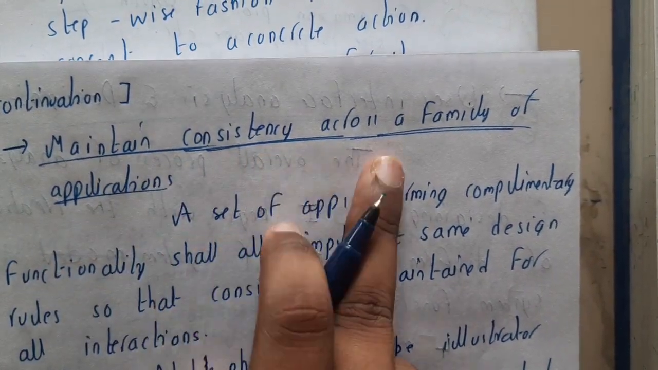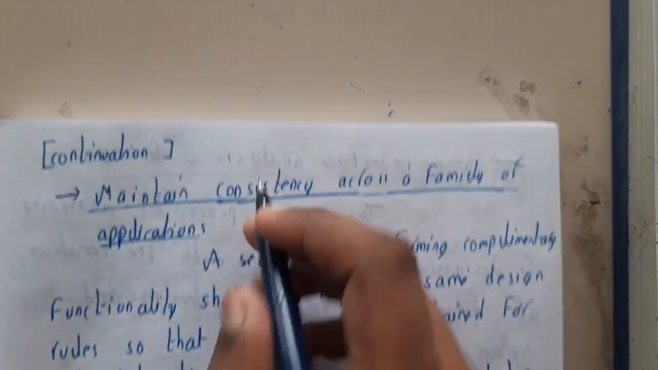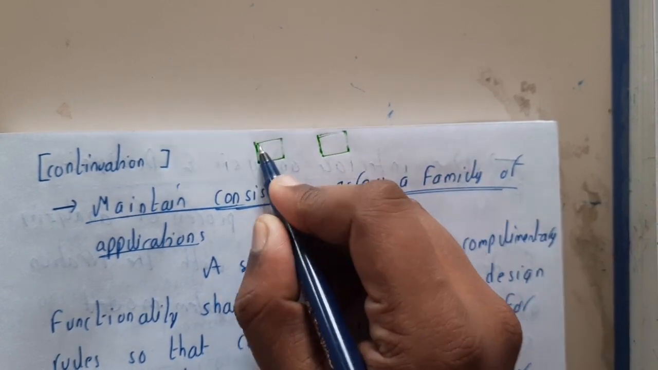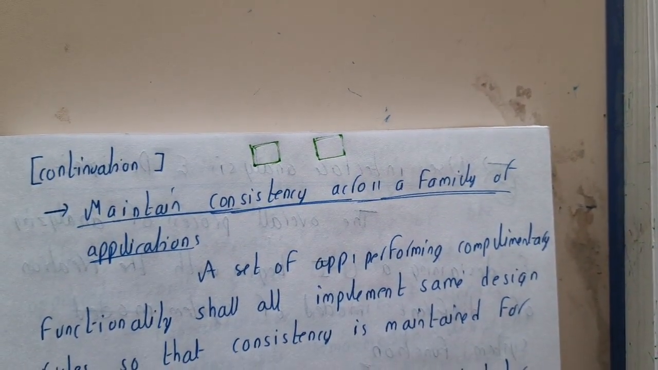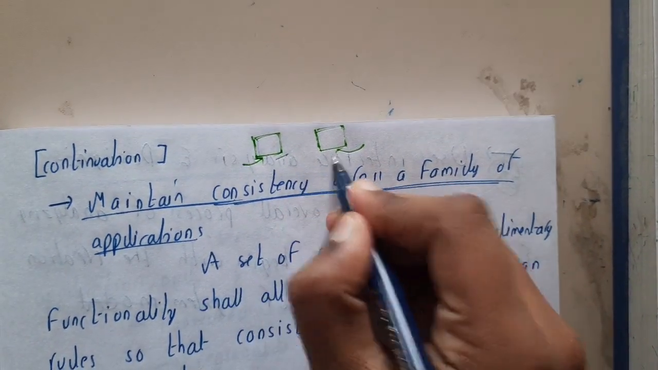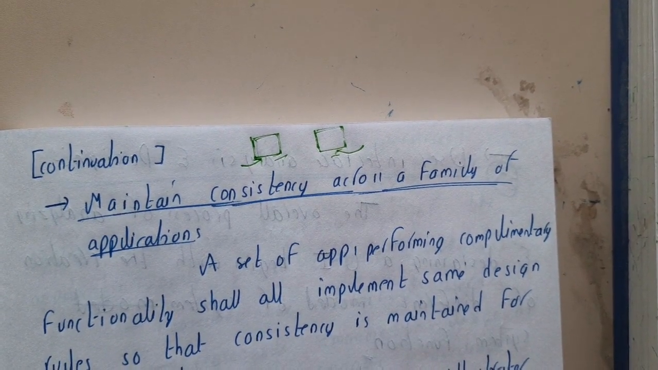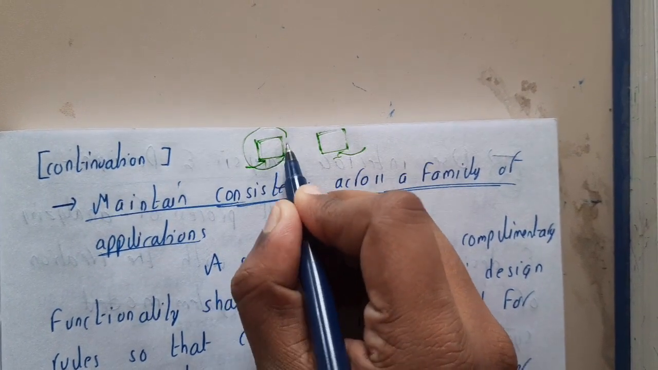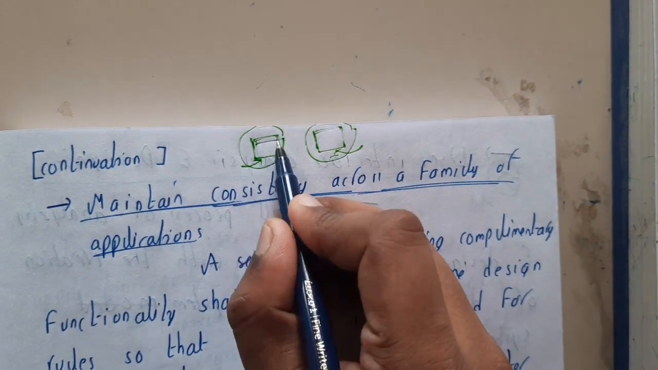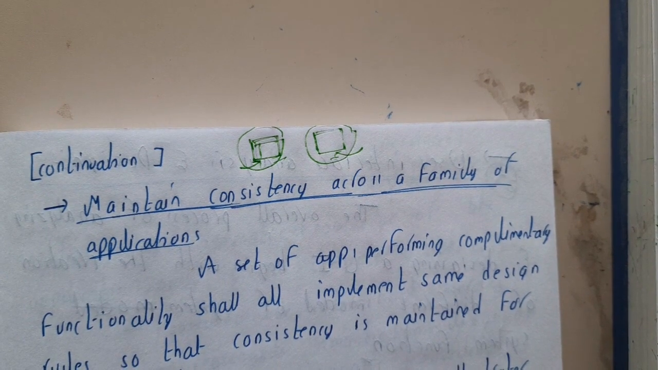So maintain consistency across the family of applications. The best example for this is Adobe Photoshop and Adobe Illustrator. These are two products by Adobe, one for photo editing, one for vector graphic editing, guys. They have the same kind of functionalities, but they are applicable for different things. If you are perfect in Adobe Photoshop, you can easily learn Adobe Illustrator also, because the UI interface, everything is the same. So this helps the family of applications get marketing and everything, guys.